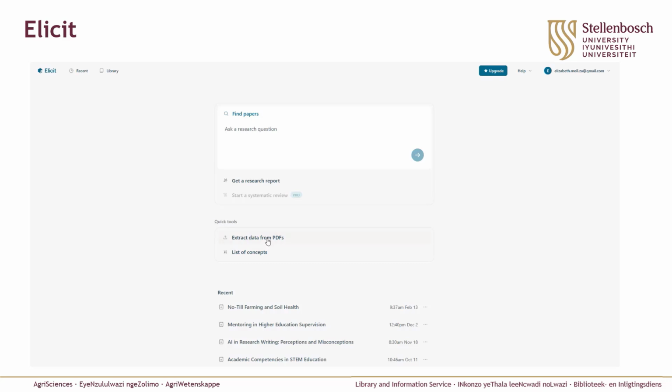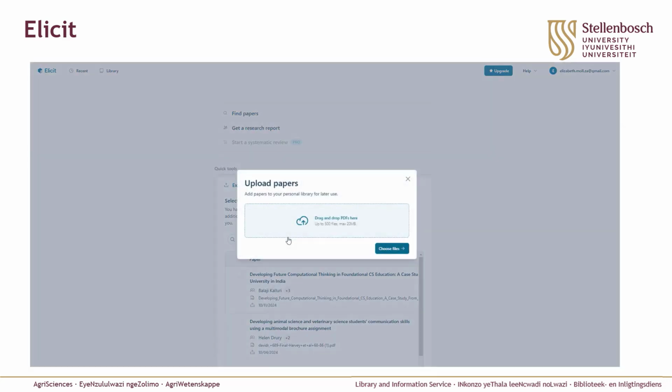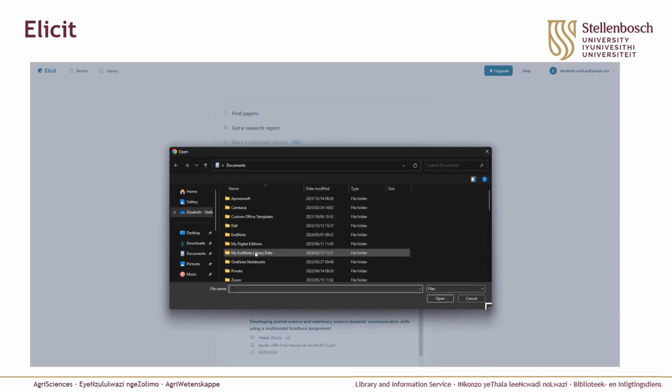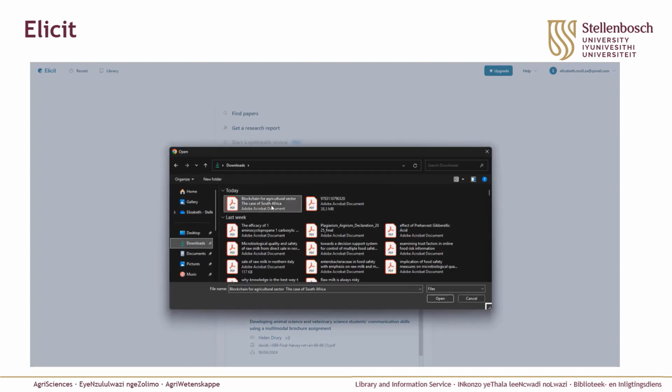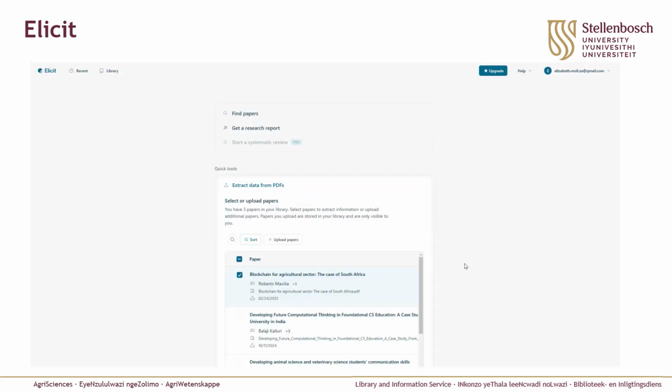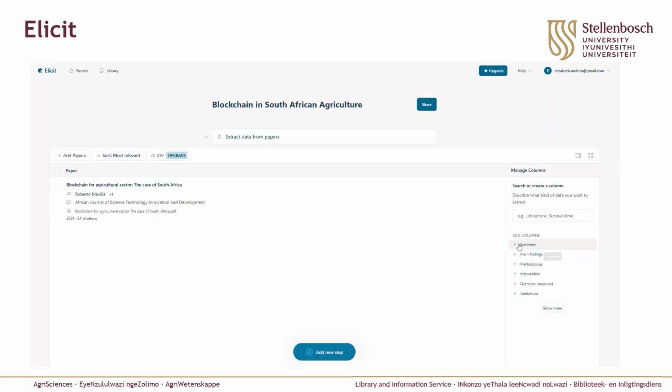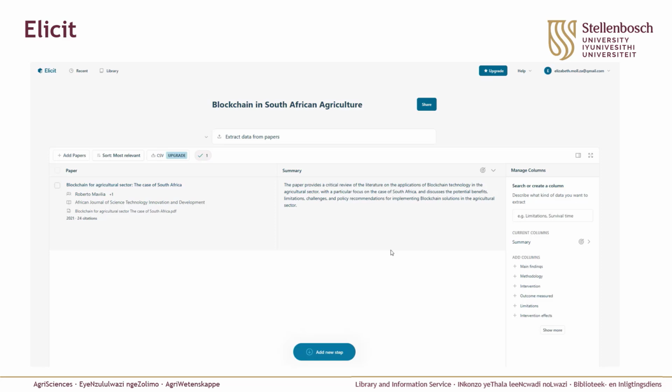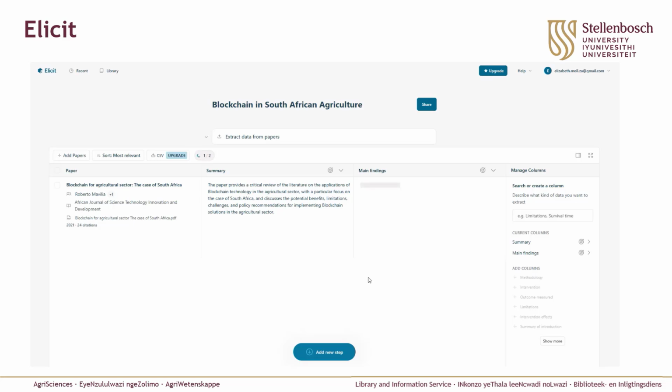Here we can see Elicit's interface, the answer engine side specifically, and you can see that you can drop your paper directly here. I'm going to use the same one. You have the option to add tags and things like that, but you can also ask it just to extract the information for you in an easily readable format. So it always builds it in a table format. You can see it's working on the summary, and on the right hand side you can see the possible different columns that you can add within the table. You can pull out main findings or methodology, the conclusions or limitations, and it's quite useful because you are able to get quick snapshots of multiple articles in one go.